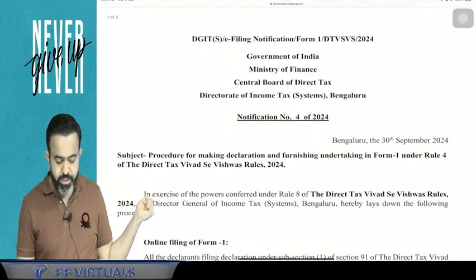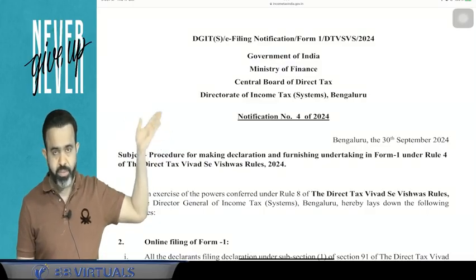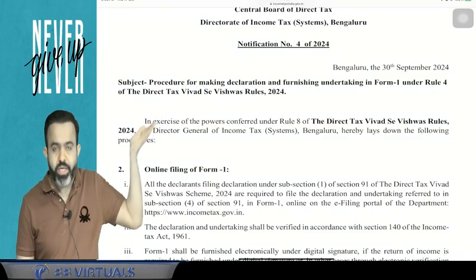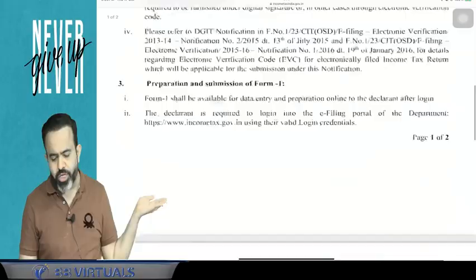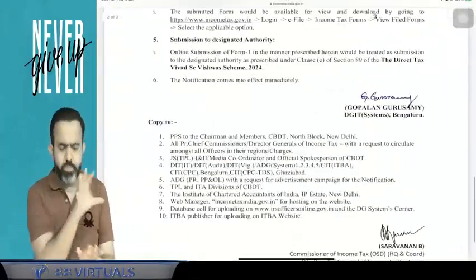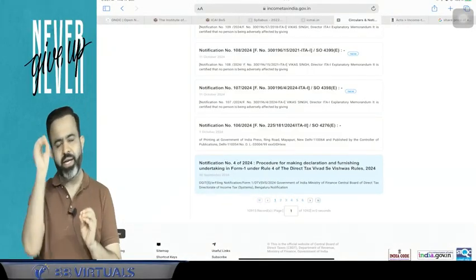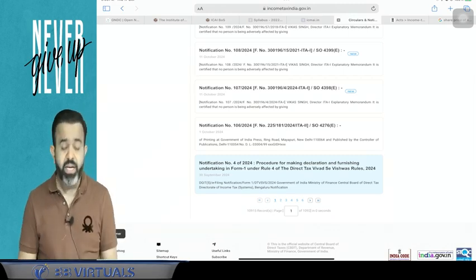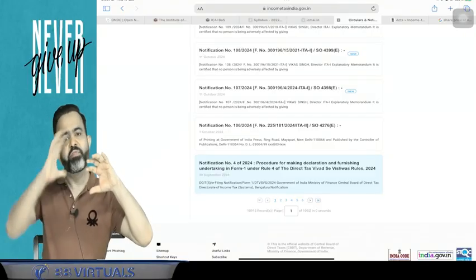This notification is issued by the Director of Income Tax Systems, Bangalore, CBDT, and in the notification they have mentioned how you can apply under the Direct Tax Vivad se Vishwas Rules 2024. So they notified the amendment. This is to give effect to the amendment, they issue the notification, and the notification is binding on all. It is binding on the department as well as on the assessee. So if anyone asks what a notification is, a notification is basically to give effect to an amendment.